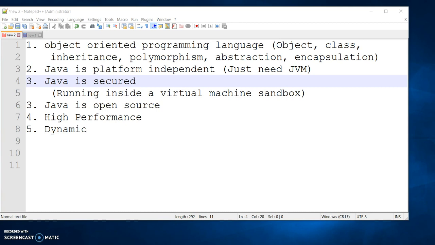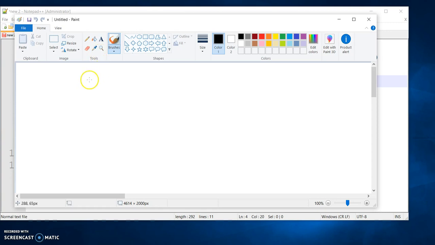Then Java is platform independent. And what does it mean? It means that once we have made the .class file, which comes after the compilation of a Java file, we can put that class file in any operating system to run. So let's take an example: when we have this compilation process done, we get a .class file, and that .class file will run in Windows, it can run in Mac, and it can run in Linux.